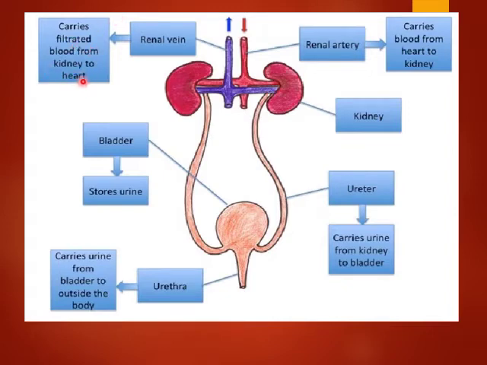So in the kidneys, basically the filtration occurs. The renal artery carries the blood from the heart to the kidney, and the renal vein carries blood from the kidney to the heart. And the waste is collected with the help of the ureters, and then it is carried to the urinary bladder and then it is released through the urethra.